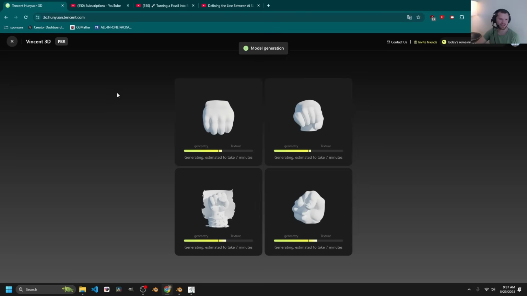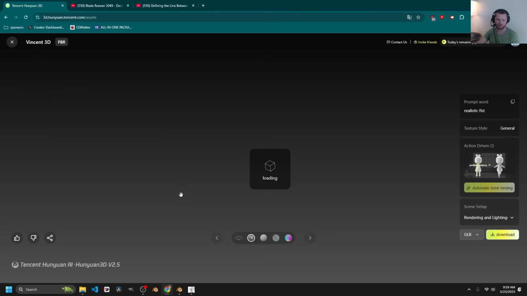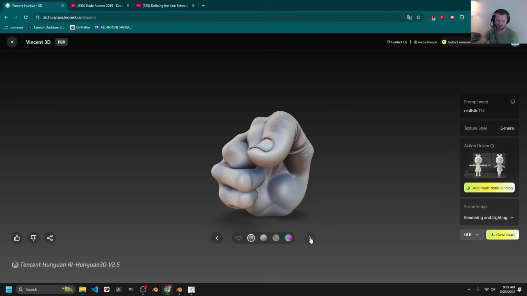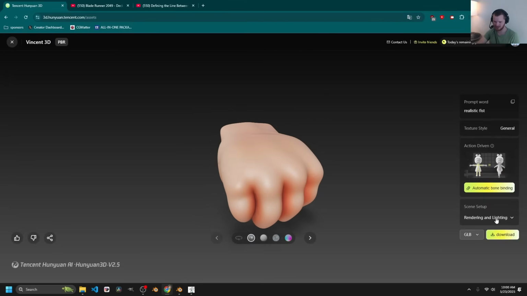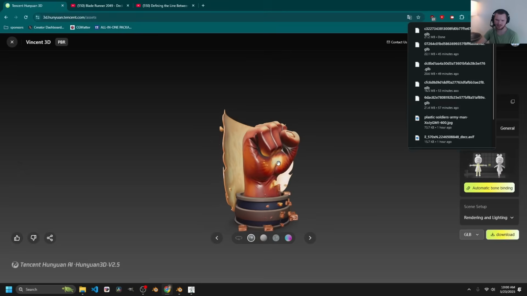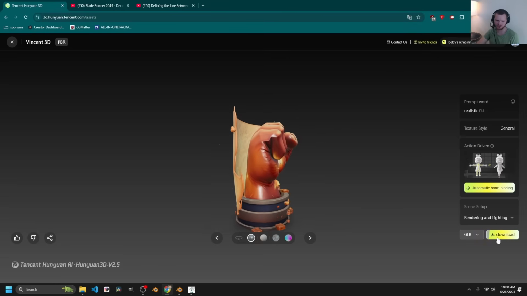Okay, let's wait for it to texture. Okie dokie, what do we got? We have options to choose from. Some of them look different than others. I do like this one. This one seems pretty simple and like what I want. Let's download that. I like this except for the background, but we can remove that. Download that.